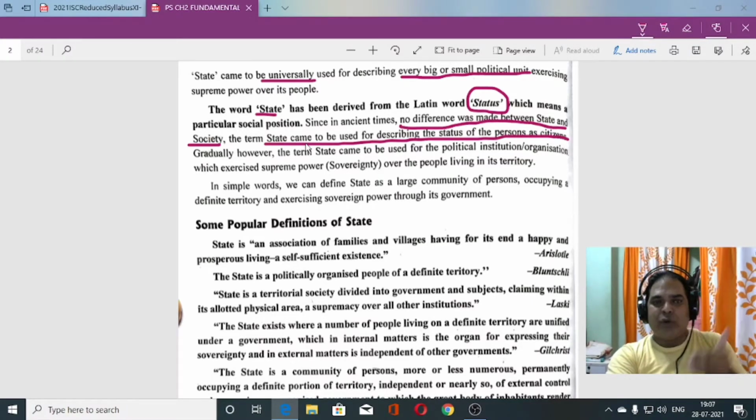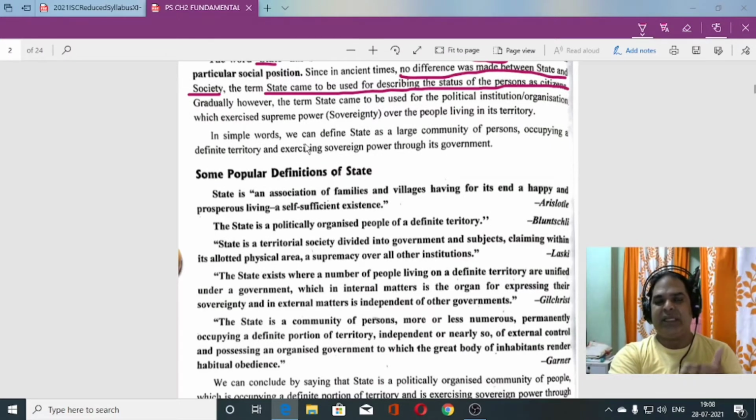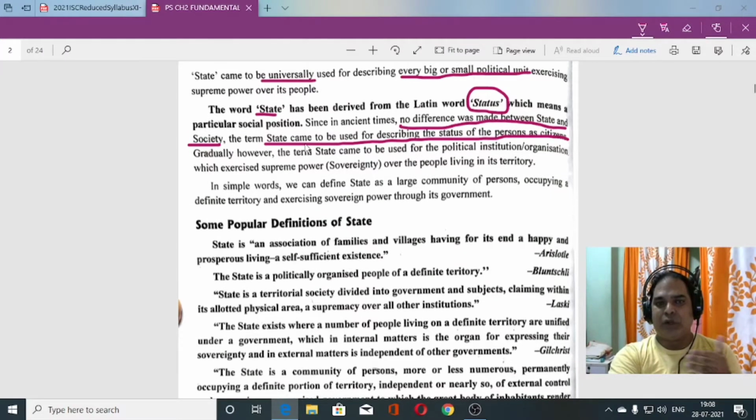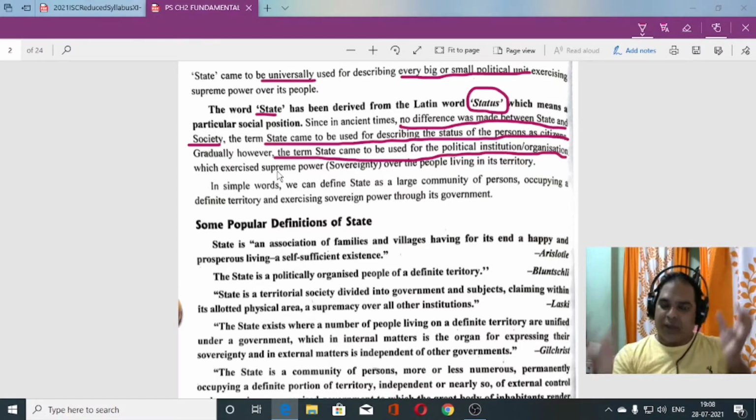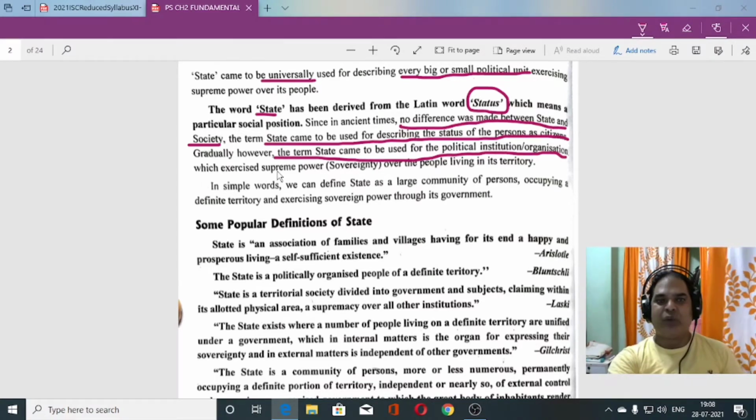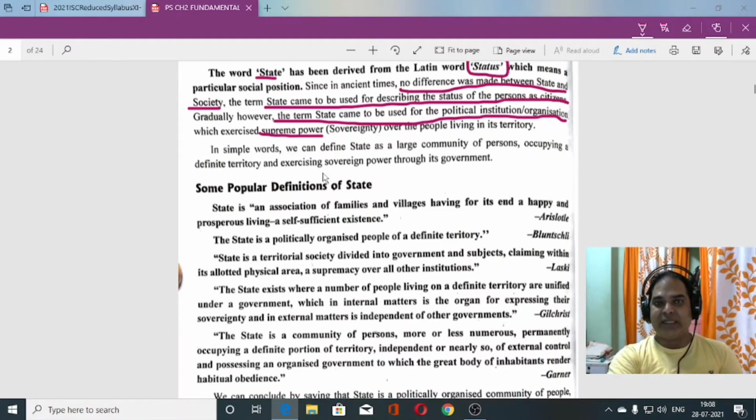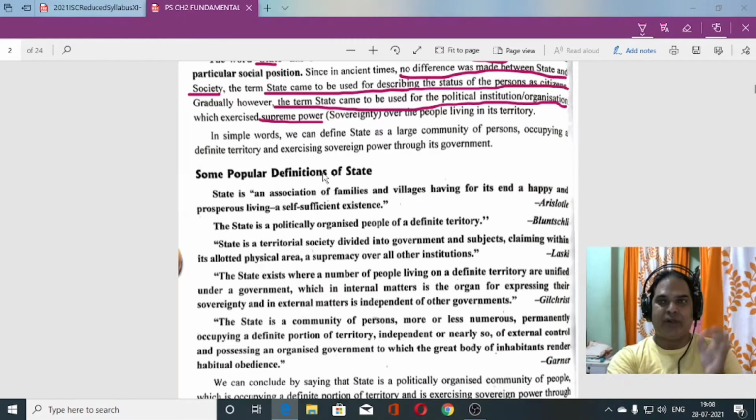But slowly and gradually, when the studies regarding the state went on becoming universal, the term came to be used for political institutions, organizations, and those political organizations which exercise supreme power, that is sovereignty. Sovereignty is one of the most important elements of the state. The state without sovereignty cannot be called a state.